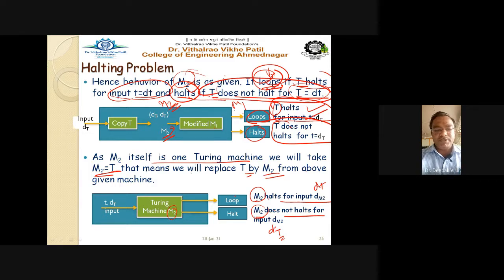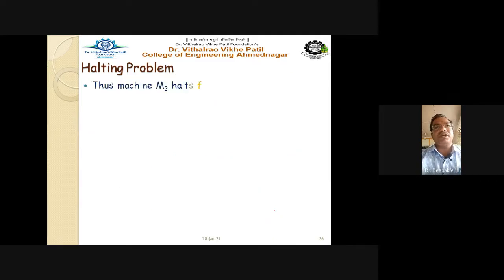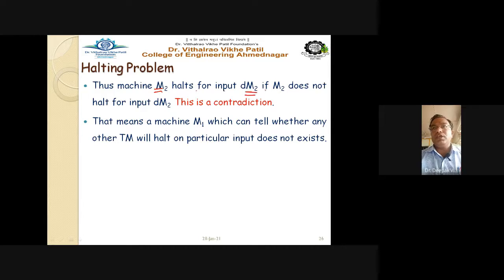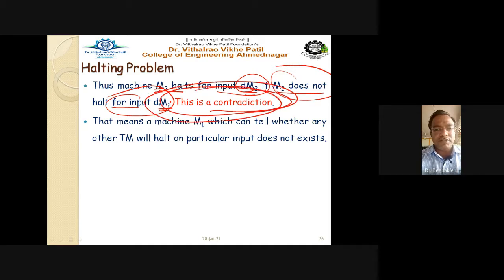So what exactly does it mean? Read it carefully. Machine M2 halts for input DM2 if M2 does not halt for input DM2. What is the result we obtained here? The result obtained from the second machine is that Turing machine M2 halts for input DM2 if machine M2 does not halt for input DM2. What is the meaning of this? It is a contradiction. The statement is contradicting itself.